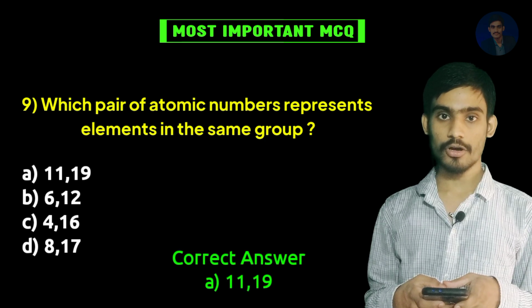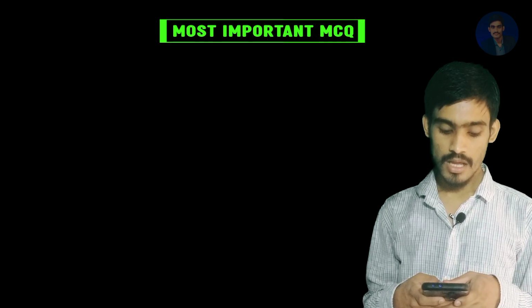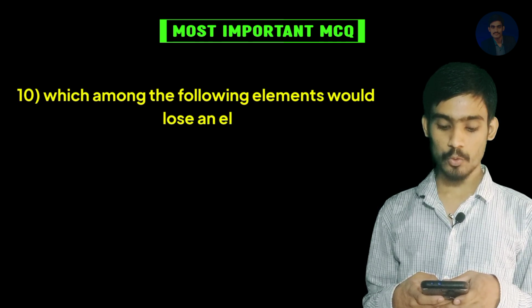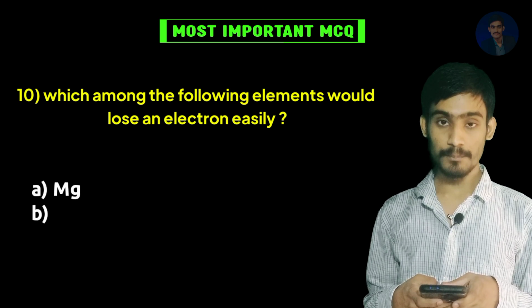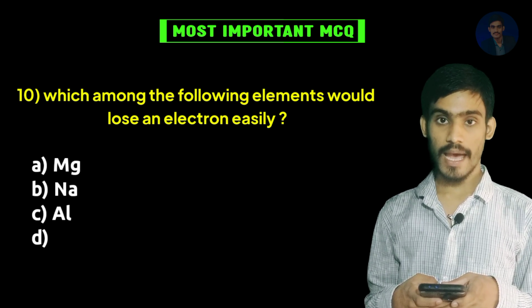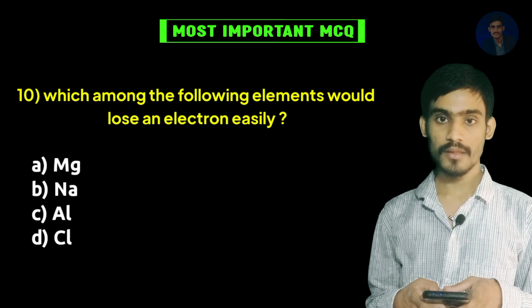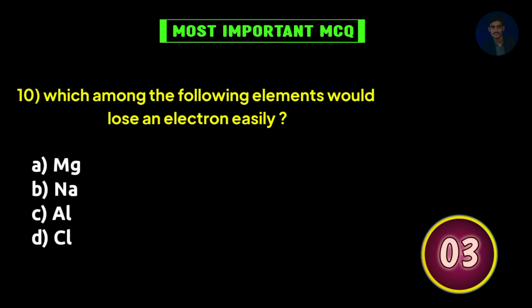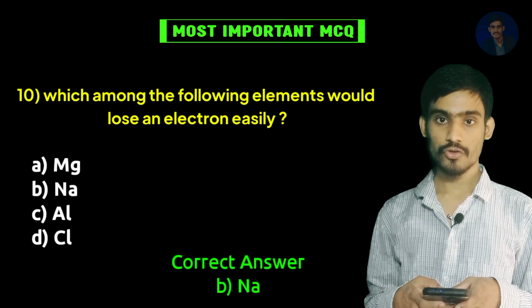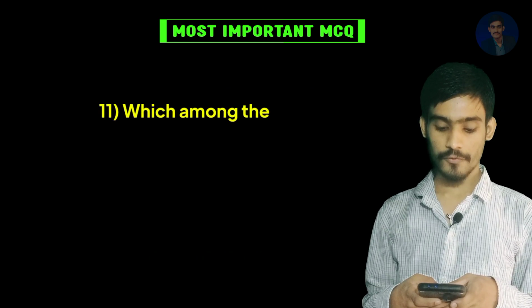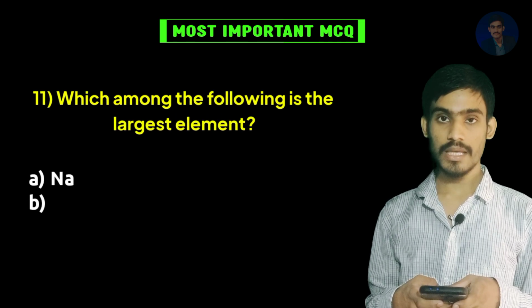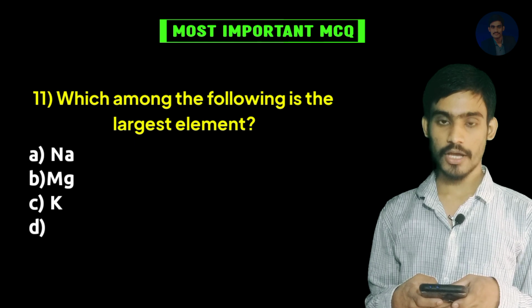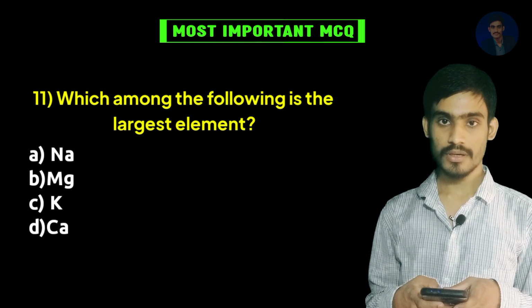Correct answer is 11, 19. Which among the following elements would lose an electron easily? A. Magnesium, B. Sodium, C. Aluminium, D. Chlorine. Correct answer is sodium. Which among the following is the largest element? A. Sodium, B. Magnesium, C. Potassium, D. Calcium.